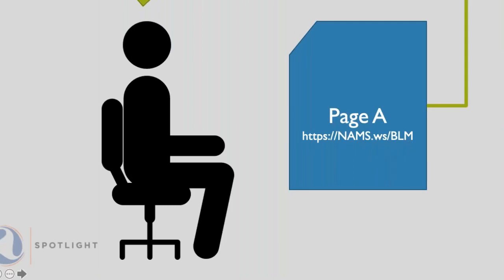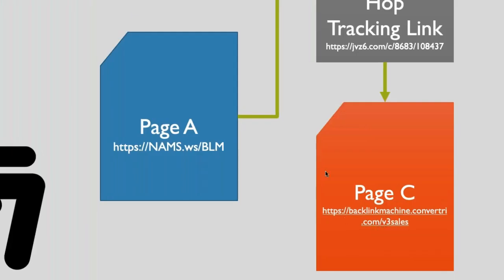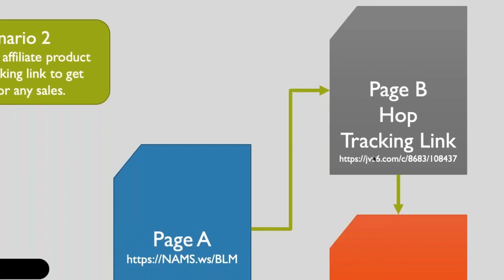This is a long link here that gets really unwieldy. But here's the affiliate part of this. I insert a page B in here. What's happened is JVZoo is the affiliate platform. When I sign up to promote this, JVZoo gives me, guess what? A redirecting tracking link. This is my affiliate ID. This is the product. So they've given me a redirect tracking ID that's going to give me credit for any sales that come through this page through my link. So this is at least two redirect links.